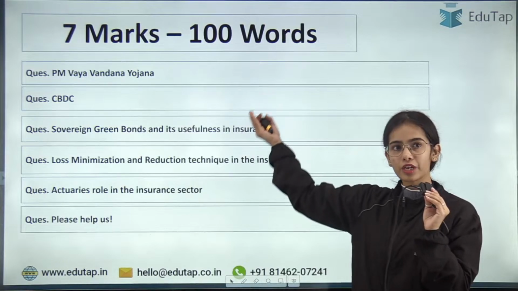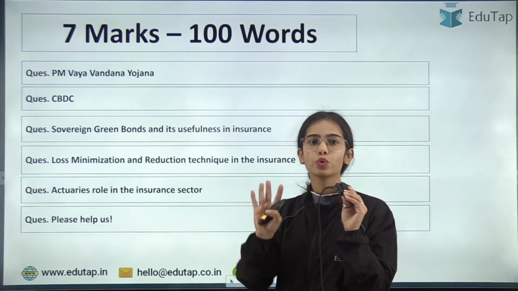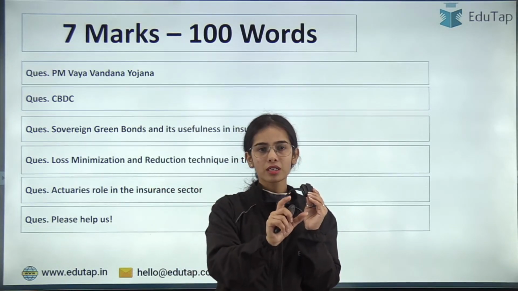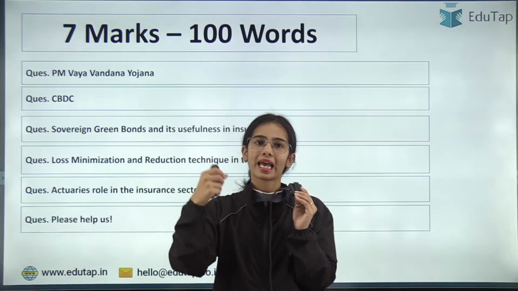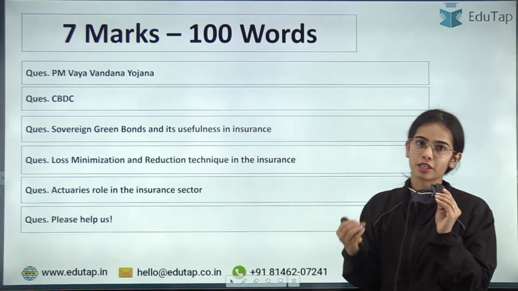But out of these you had to do 4 questions. So in the 7 markers you had to do 4 questions, carrying 28 marks. In the 24 markers you had to do 3 questions carrying 72 marks. So in total this was the 100 marks ESI impacting insurance.